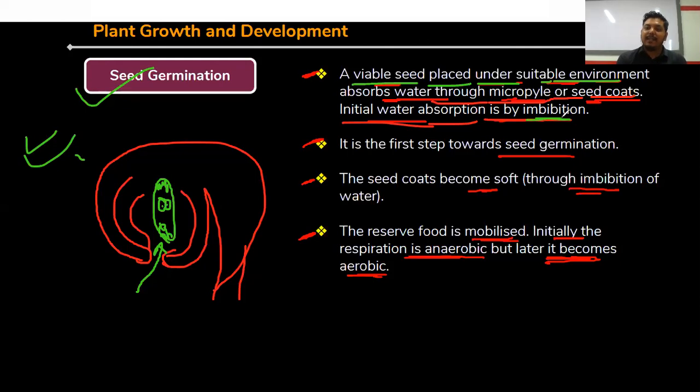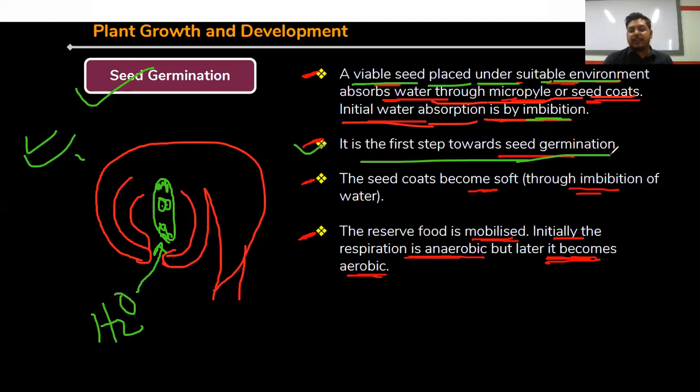So already I've learned about imbibition also, right? In transportation in plants, already I've learned about imbibition, transpiration, as well as guttation. Imbibition is simply the process where plant seeds take water and their volume and size increase. Through this micropylar ring, water takes entry and the seed increases in volume. This is the first step towards seed germination.